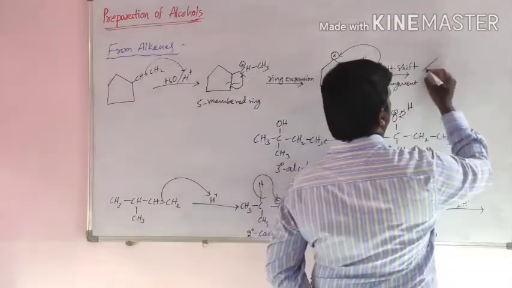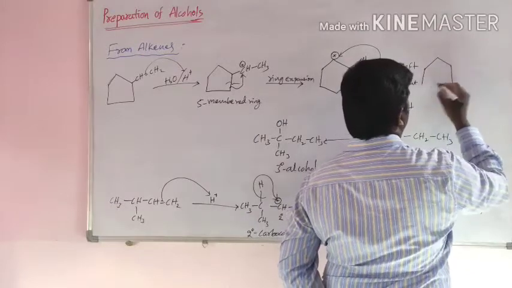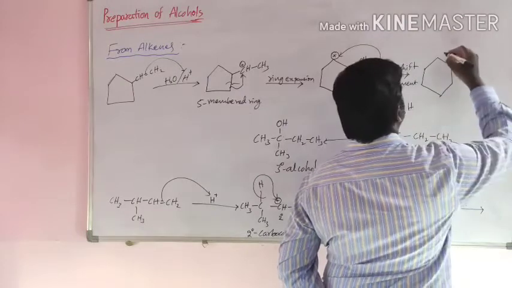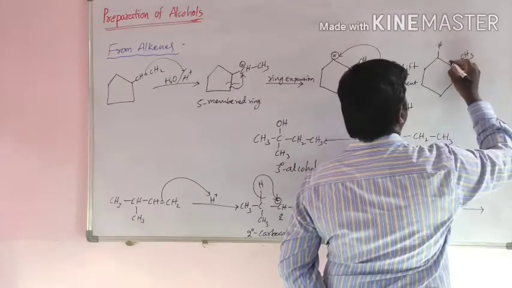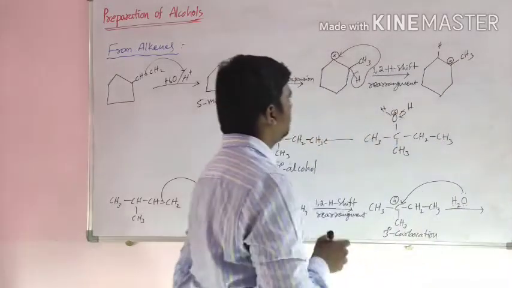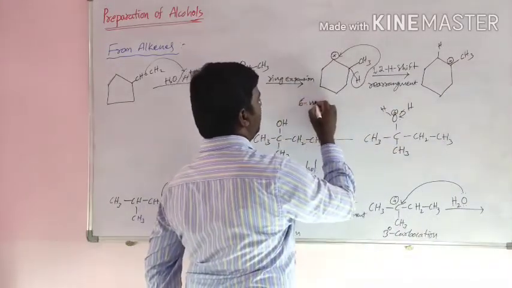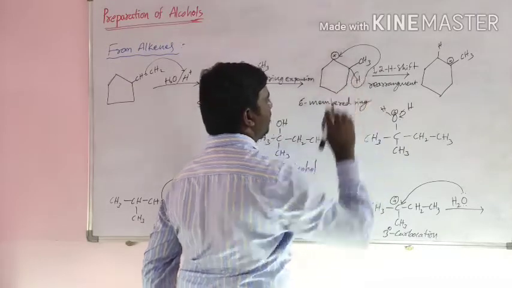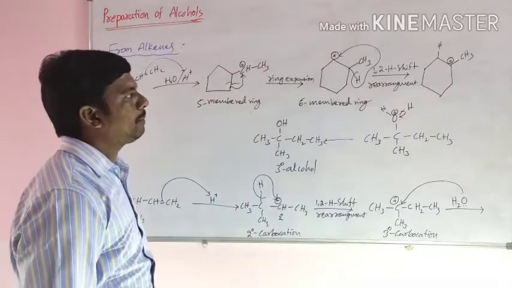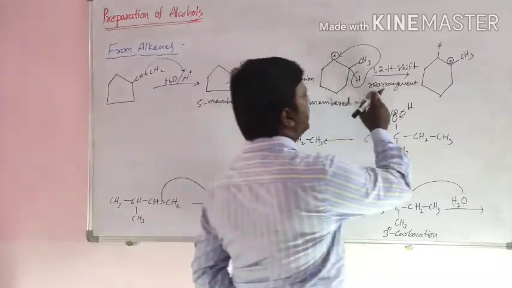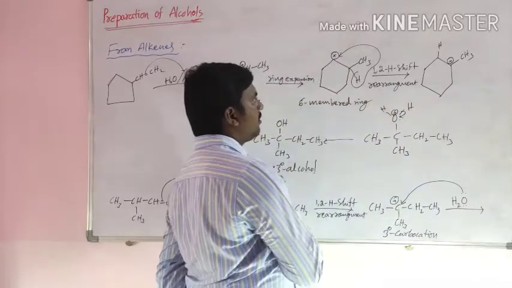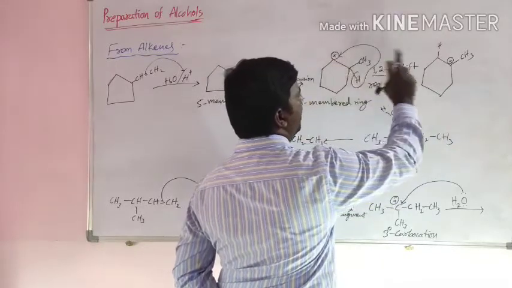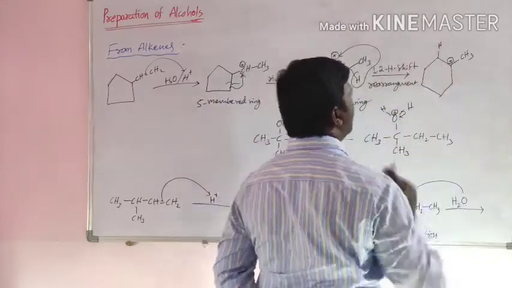Then this carbon gets a positive charge. This is a 6-membered ring. Rearrangement takes place to form the 6-membered ring. This secondary carbocation converts into tertiary carbocation.